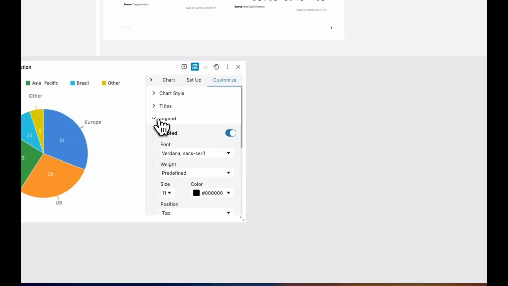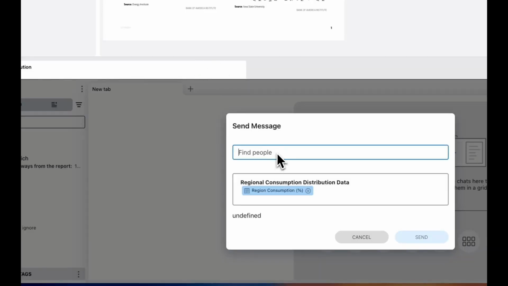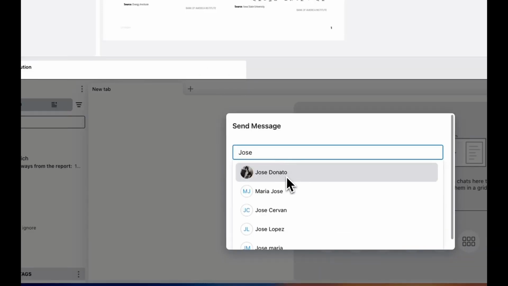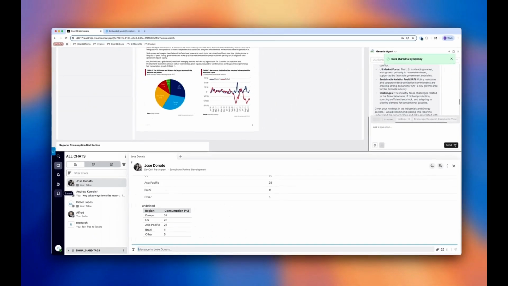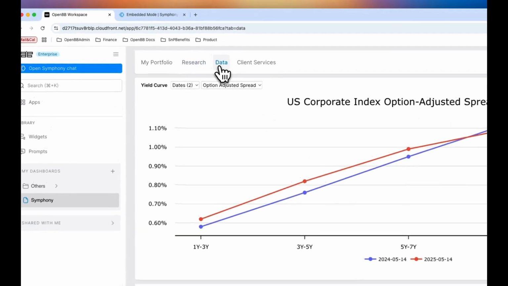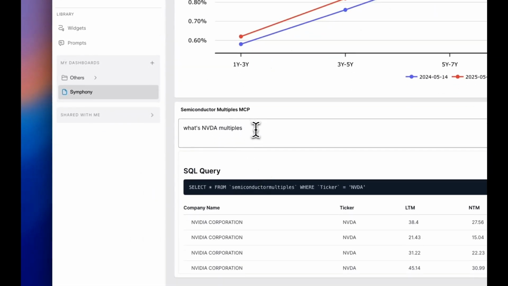I can do some customization here. And then let's hit Jose up. There you go. So now I'm going to go to the Data tab. And in this case, I want to talk about this type of use case.